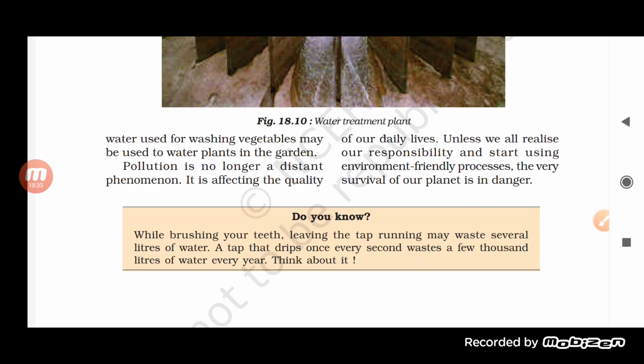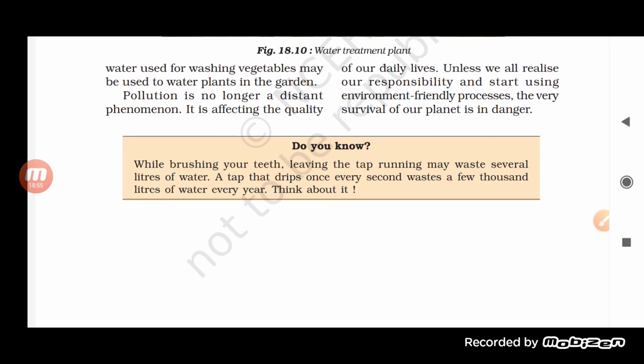Pollution is no longer a distant phenomenon. It's affecting the quality of our daily life. Unless we all realize our responsibilities and start using environment-friendly processes, the very survival of our planet is in danger. So here we have talked about pollution, students. We have seen how air pollution and water pollution are affecting us. So it is no longer a distant phenomenon.